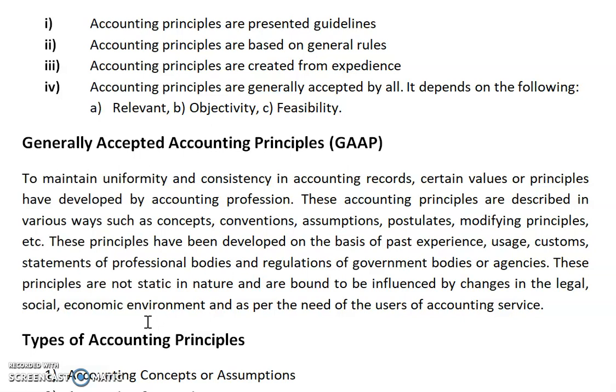These accounting principles are described in various ways such as concepts, conventions, assumptions, postulates, modifying principles, etc. These principles have been developed on the basis of past experience, usage, customs, statements of professional bodies, and regulation of government bodies or agencies. These principles are not static in nature and are bound to be influenced by changes in the legal, social, and economic environment and the needs of the users of accounting service.